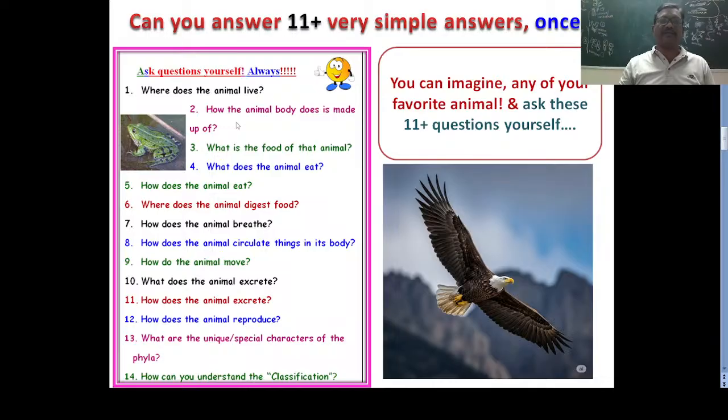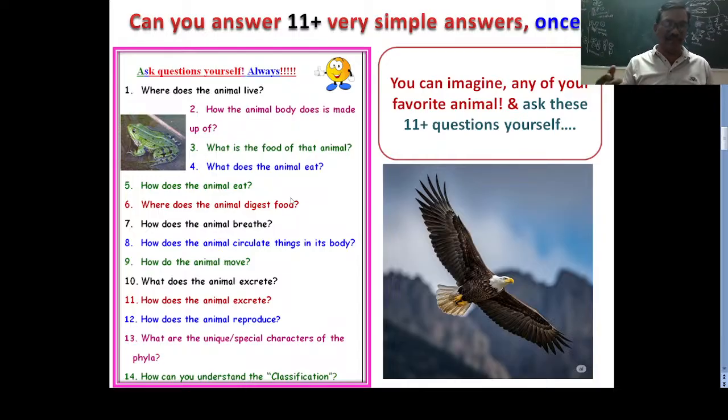Next question, how is the animal body made up? The single celled organism's body is made up of unicellular, and the sponge's body is multicellular, and the Cnidarian's body is made up of tissues, and the remaining animals' bodies are made up of organs. That is simple. Next question, what is the food of that animal?